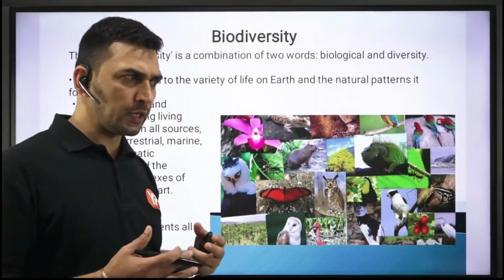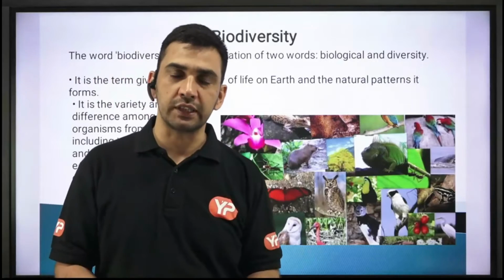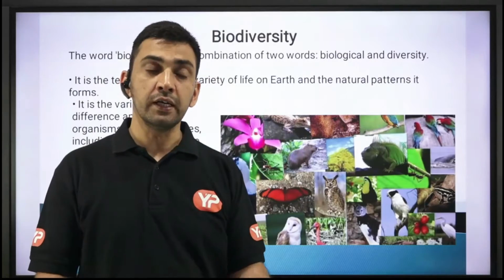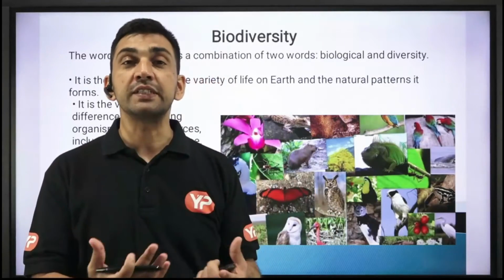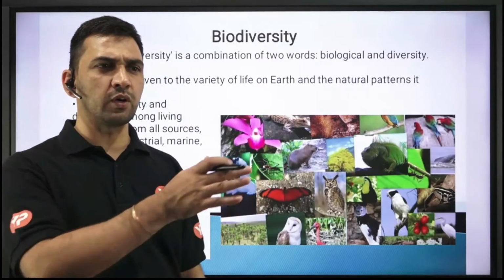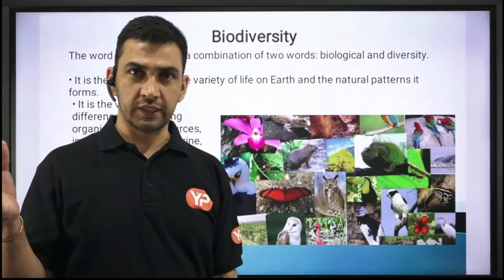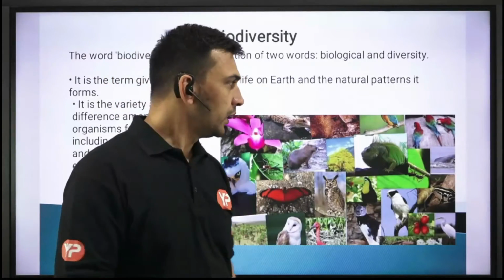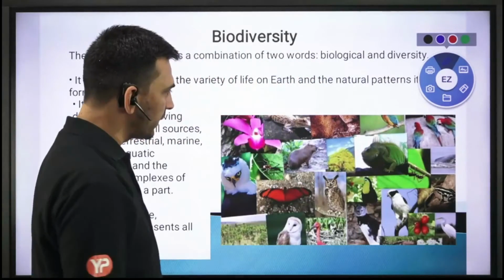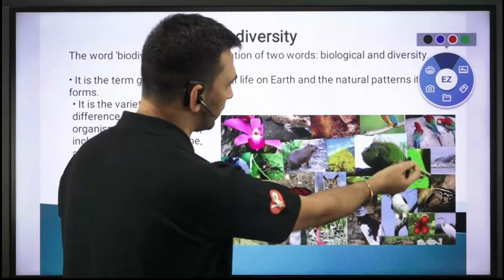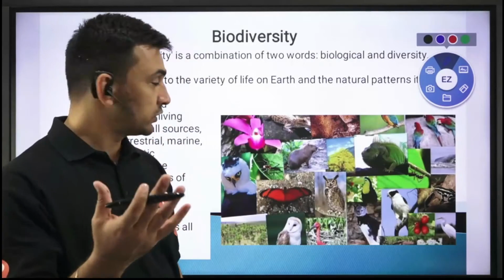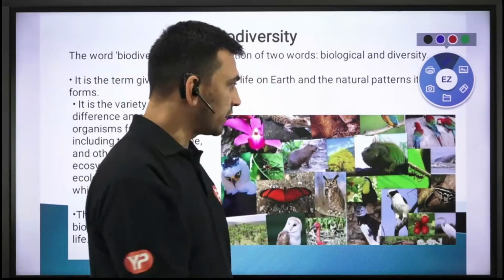So when we say that at any particular place you have a great biodiversity, it means you have a huge variety of those living organisms that are present in that particular area, right? In simple terms, when we say biodiversity, we are talking about the variety of life forms that exist in that particular area, right? तो उसको हमने नाम दे दिया biodiversity. Like, इस पिक्चर में अगर बात करें हम, you have different kinds of plants, you have different kinds of animals and all that. तो ये क्या है? This is a variety, right? Different kinds of species that you can have, right?